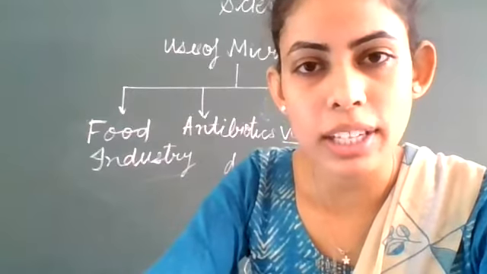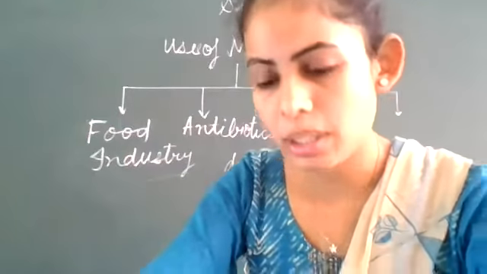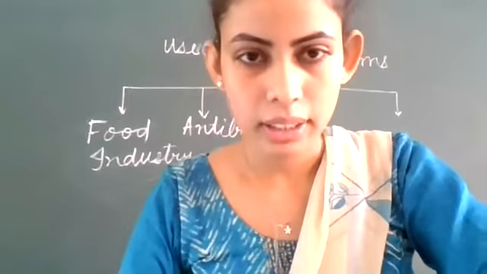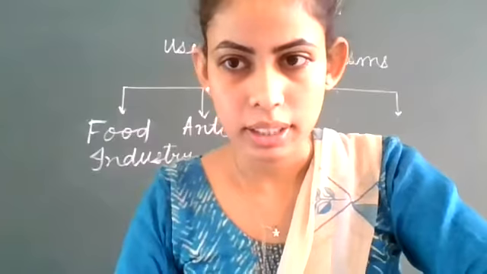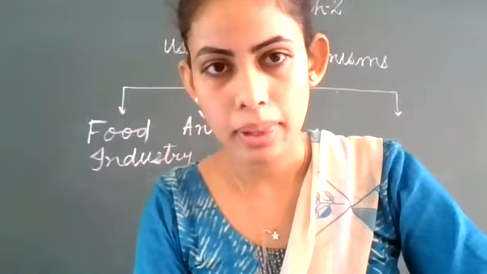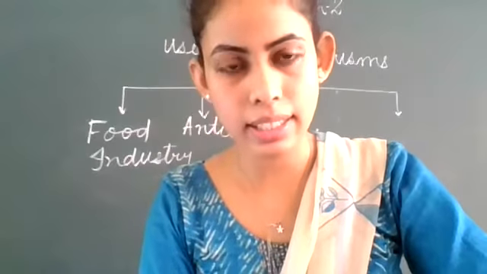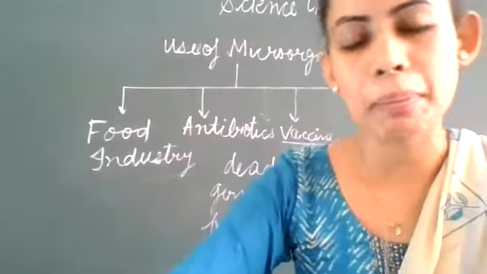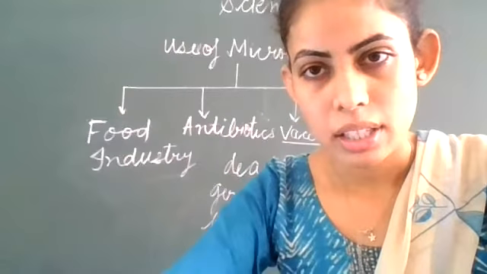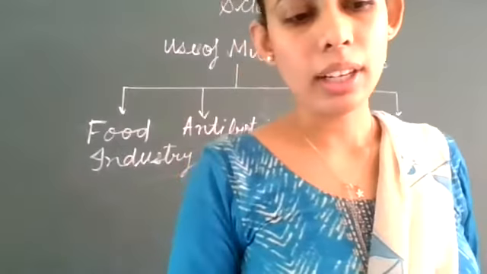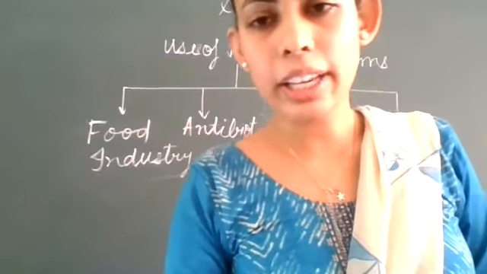Polio, hepatitis, tuberculosis, tetanus. Yes, the BCG vaccine is for tuberculosis, TB. So these are polio, tetanus, hepatitis. And another example is measles. Here you can write it.